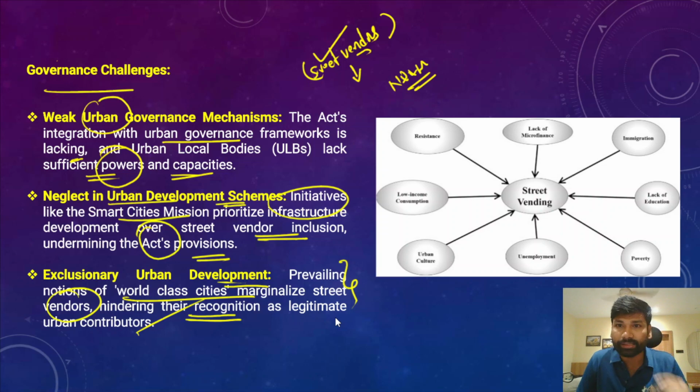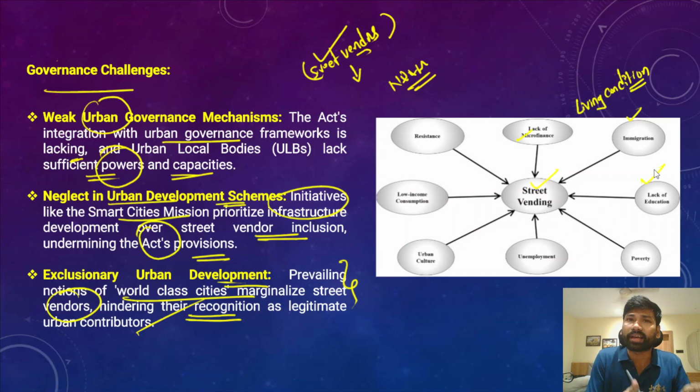So these are some of the challenges that the street vendors have been facing, and apart from that, there are some other challenges. They very often lack access to microfinance facilities from the banks, and secondly, they are migrants from rural areas to urban areas, so their living conditions are also very poor. Most of these street vendors lack education and awareness about their rights, and that is where they become more and more vulnerable to institutional corruption and insensitive bureaucracy.